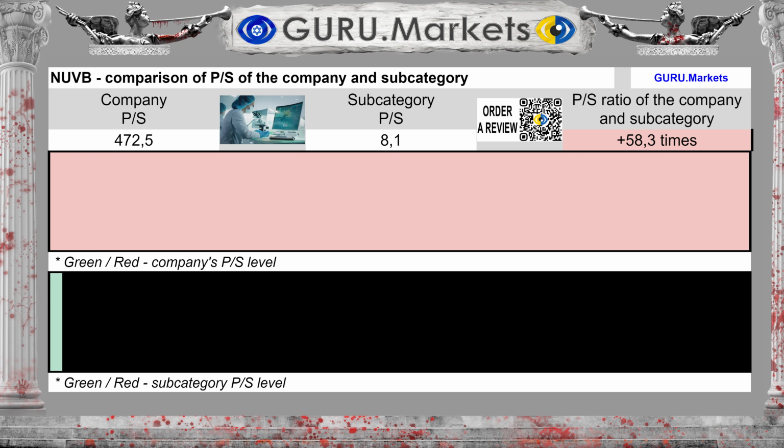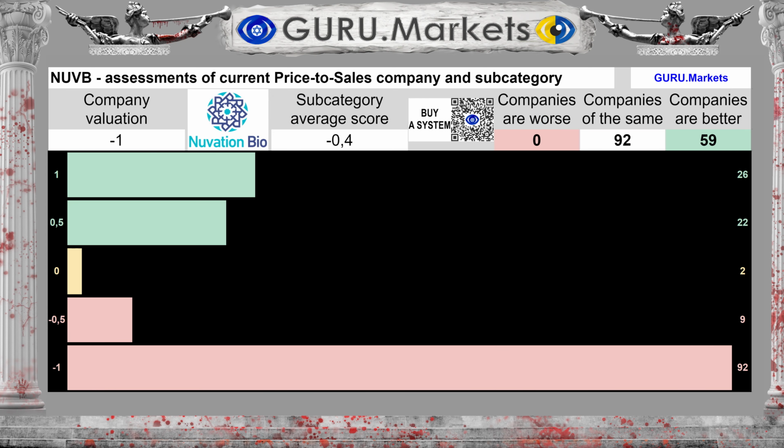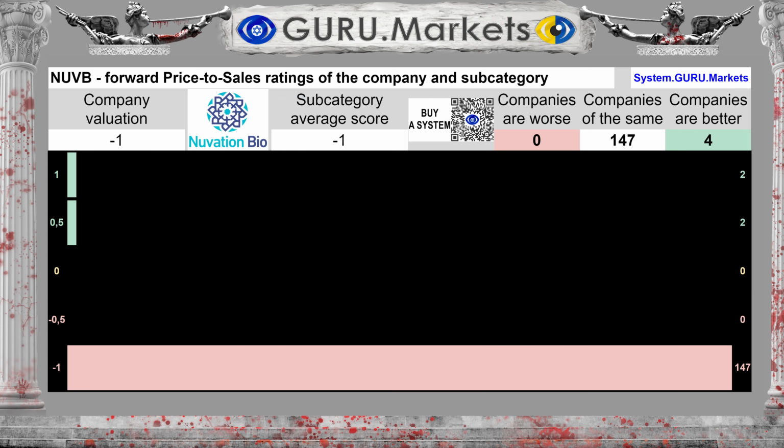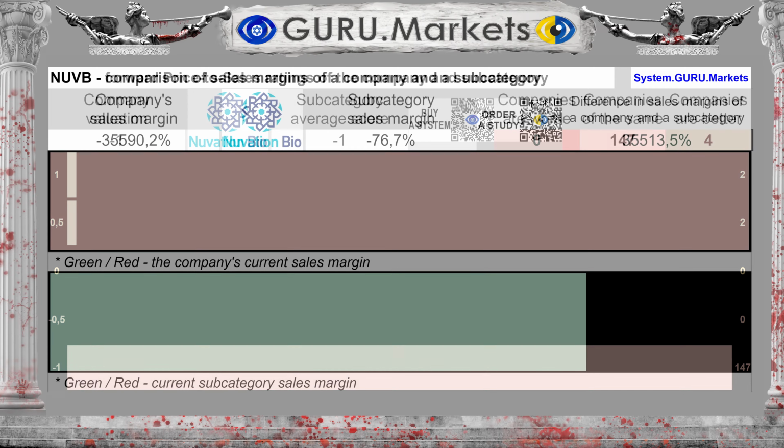The company's price-to-sales ratio is 472.5. The subcategory average is 8.1, which is 5,733% higher than the subcategory average. Assessment of the market price to revenue indicator in comparison with indicators in the subcategory: Bad, -1 point. Revenue for the last 12 months was $0 million. Projected revenue for the next 12 months is unknown, which is bad for the company. Assessment of projected future revenue in comparison with the indicators of companies in the subcategory: Bad, -1 point.